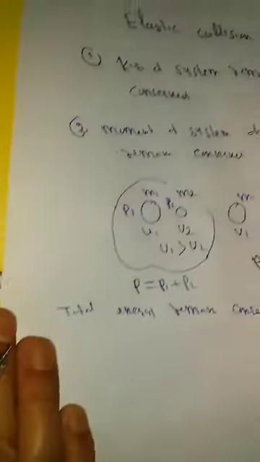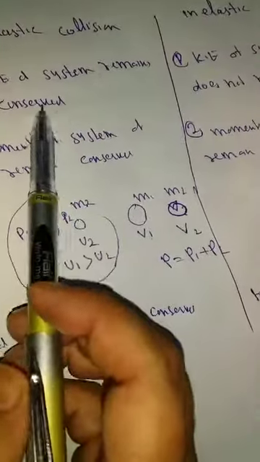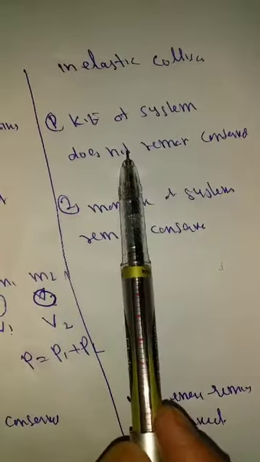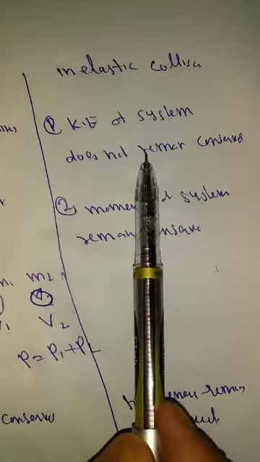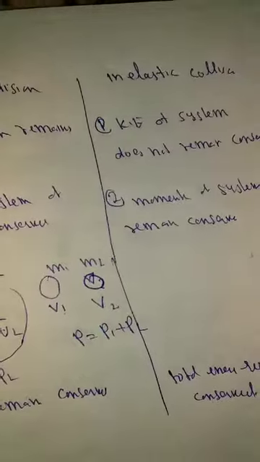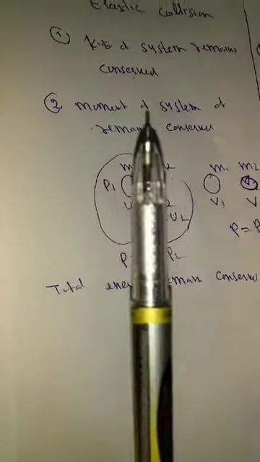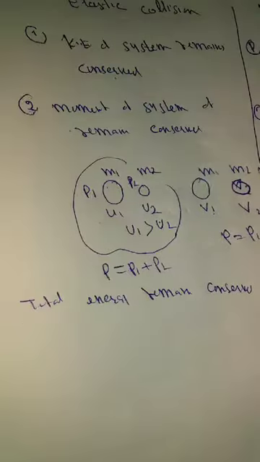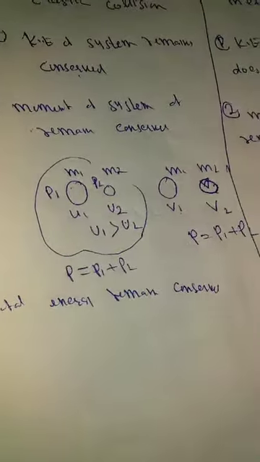That means here kinetic energy remains conserved, but here the kinetic energy of the system does not remain conserved because some energy is lost, maybe in the form of heat. But total energy, please note, there is a difference between kinetic energy and total energy, the total energy in case of elastic collision is also equal to the total energy of the inelastic collision. And there is only one difference between the elastic and inelastic collision.